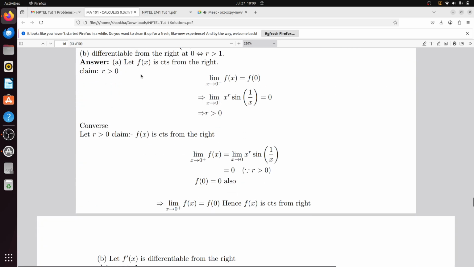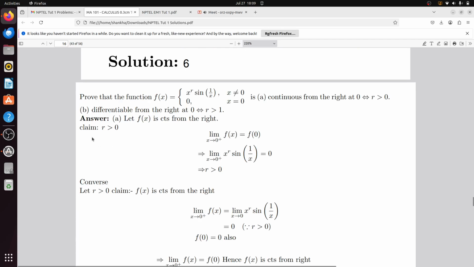Let f(x) be continuous from the right. What do you need to prove? You need to prove that r is greater than 0. That is, the limit as x tends to 0 plus of f(x) equals f(0). That means the limit as x tends to 0 plus of x to the power r times sin(1/x) equals 0. So that will be 0, and that will occur if and only if r is greater than 0.